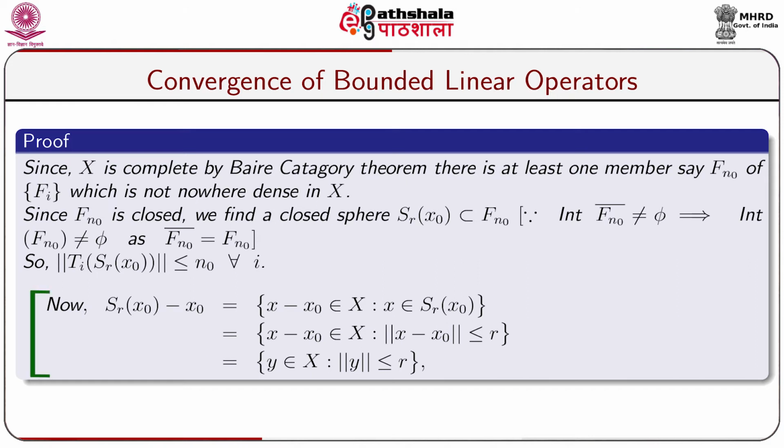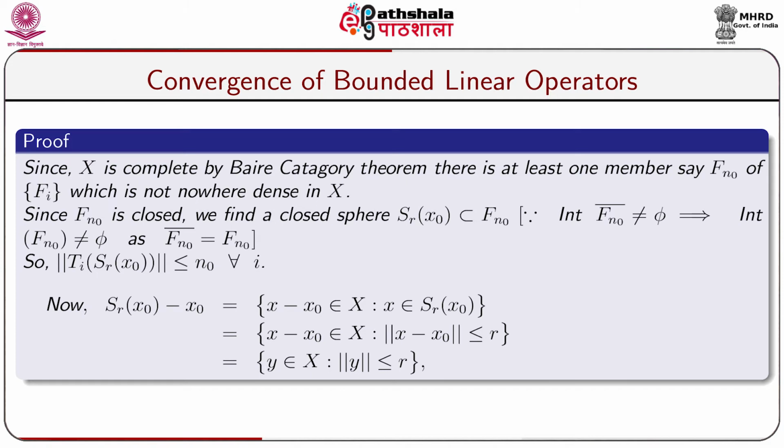Now we shall calculate Sr(x naught) minus x naught. That is, Sr(x naught) minus x naught is equal to the collection of all elements x minus x naught belonging to capital X, where x belongs to Sr(x naught), which is again equal to the collection of all elements x minus x naught for which the norm of x minus x naught is less than or equal to r, by the definition of the closed sphere.